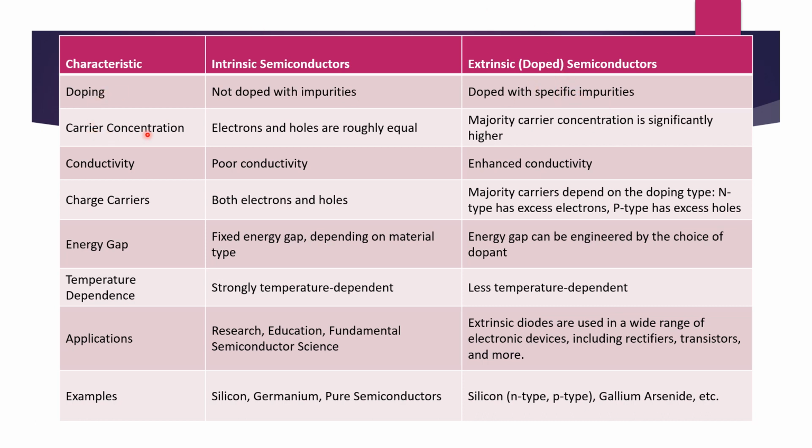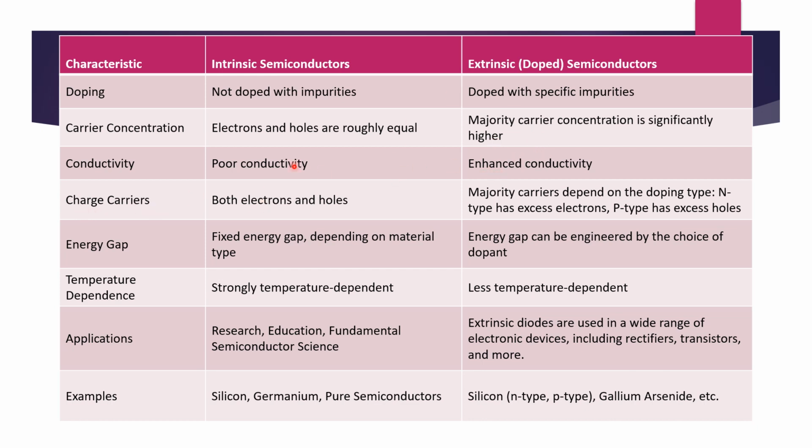Carrier concentration: in intrinsic, electrons and holes are both the same. Carrier means the charges, electrons and holes, positive and negative, both are the same. Here in extrinsic, either electrons or holes will be higher depending on the impurity. Conductivity: in intrinsic it is very poor. In extrinsic, it is enhanced, we can increase the conductivity.